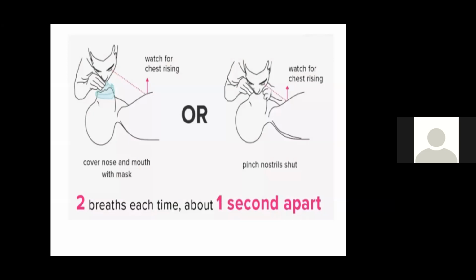In the first picture he is giving it with the mask, and you have to observe for chest rising. What method do you use to open the airway? Head tilt, chin lift. Then keep the mask and blow into it. There should be a visible chest rise. Only then does it mean that the air you have blown in is sufficient and has reached the lungs. Each breath should be given in 1 second.